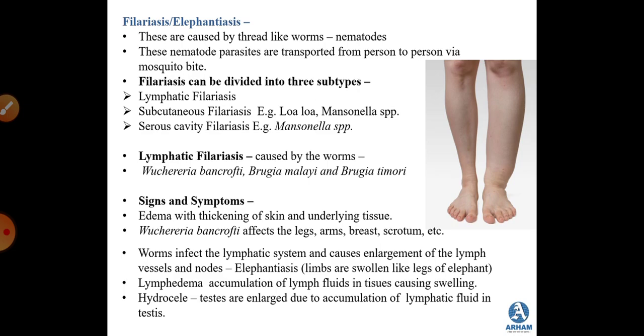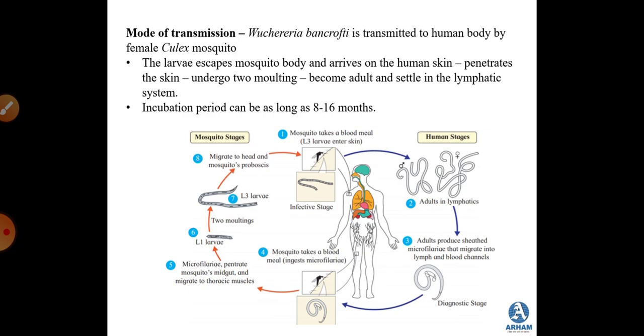The next symptom is lymphedema, that is accumulation of lymph fluid in the tissues, which causes swelling. The next symptom is also hydrocele. Hydrocele is the enlargement of the testis due to accumulation of, again, lymphatic fluid in the testis. So these are the signs and symptoms of filariasis or elephantiasis.